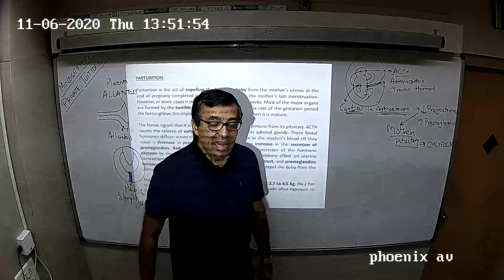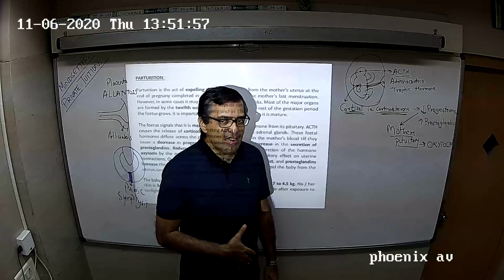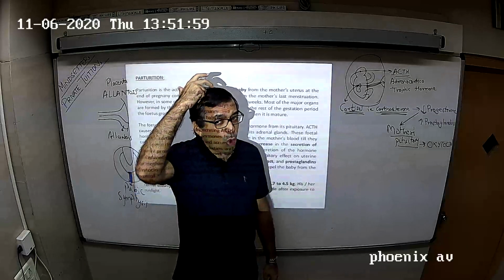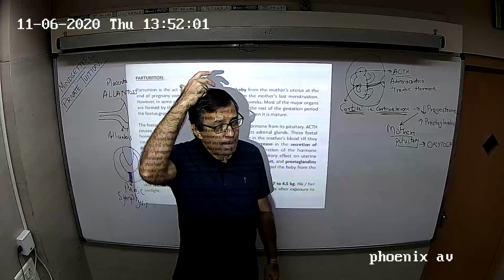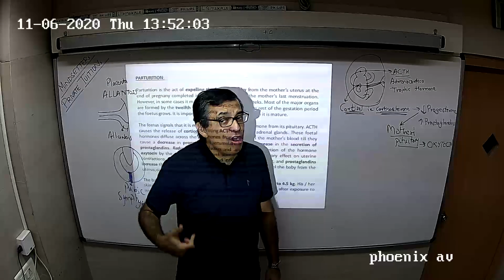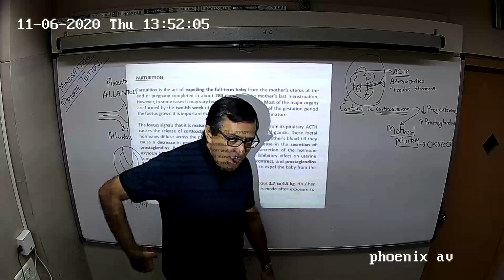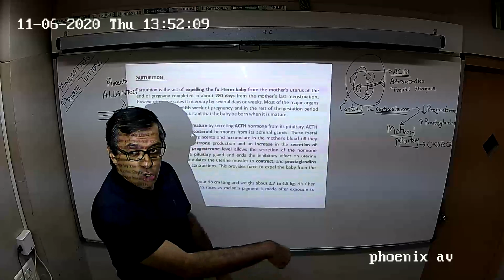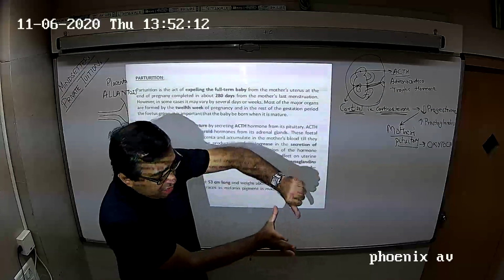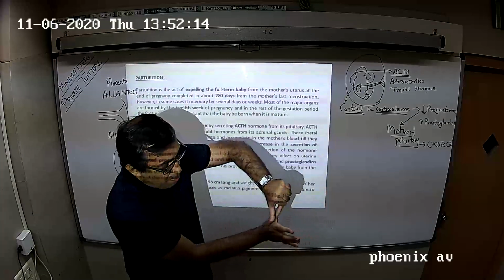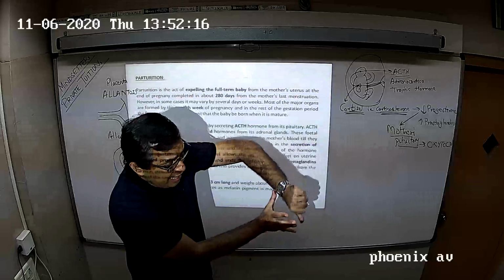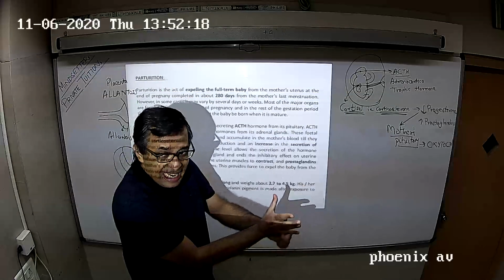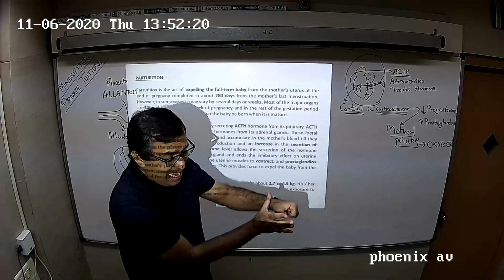So once again, when the child is fully developed, the mature fetus's pituitary gland gives out adrenocorticotropic hormone, which stimulates its adrenal cortex to give out cortisol or corticosterone. Corticosterone passes via the umbilical cord to the placenta, reduces progesterone, increases prostaglandins.